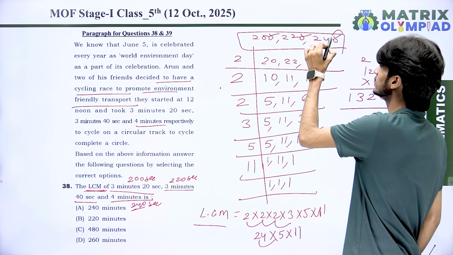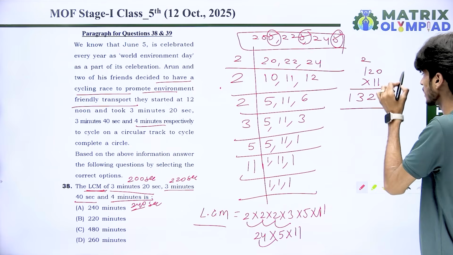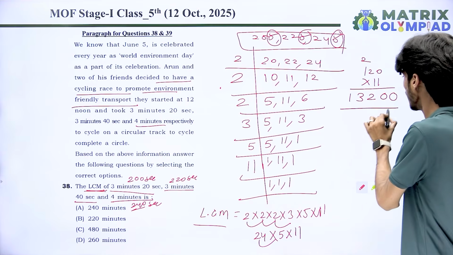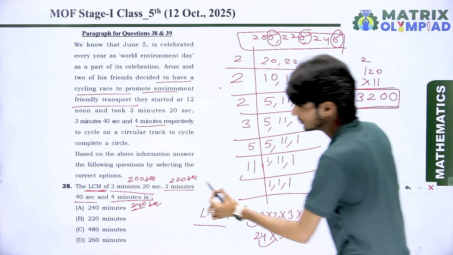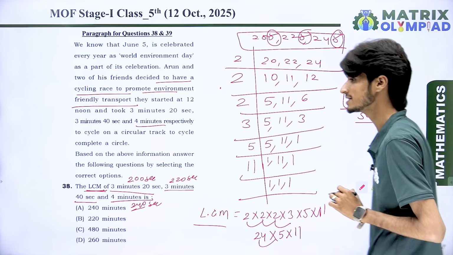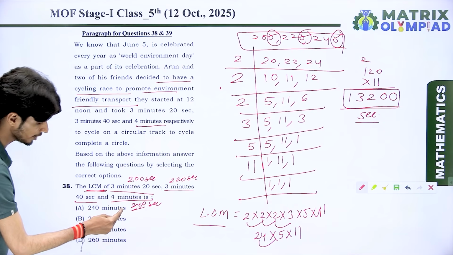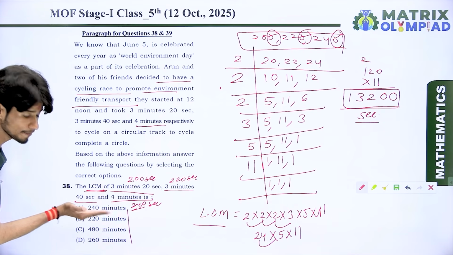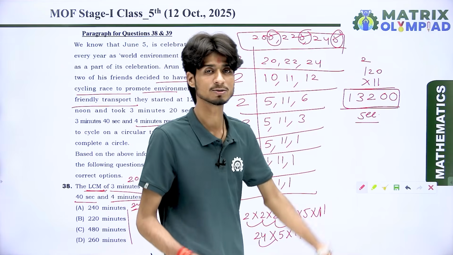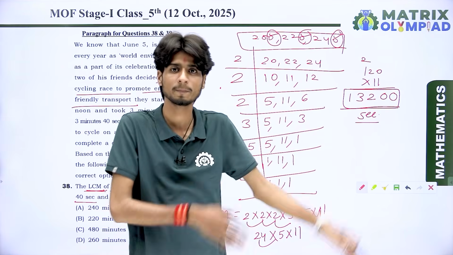Remember, we removed one 0 from each number. That means we put it back in the result also. Then take the 0 here too. So this is the LCM of all those numbers, but it is in seconds only, because the times are in seconds. But according to the options, we want to find the result in minutes. So what do we do? We divide 13,200 by 60 to convert it from seconds to minutes.